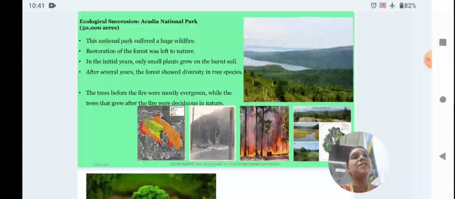In the initial years, only small plants grew, but as years went by, the forest showed diversity in tree species. The trees before the fire were mostly evergreen, while the trees that grew after the fire were deciduous in nature. It overcomes and restores on its own.